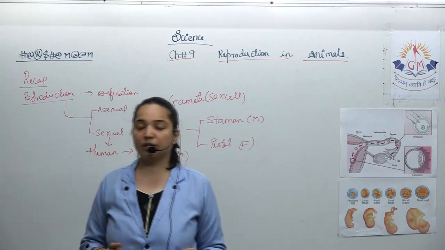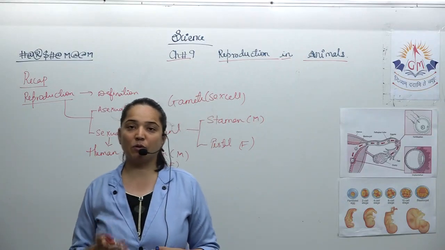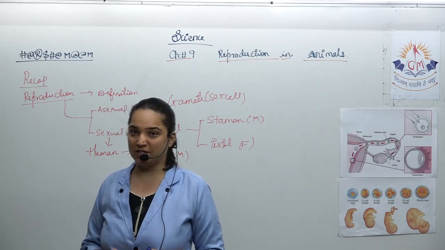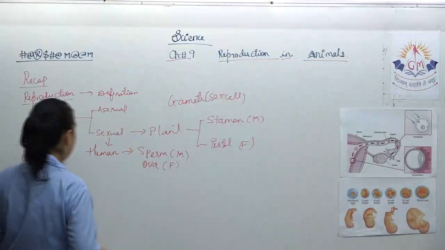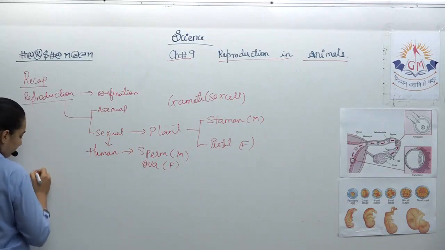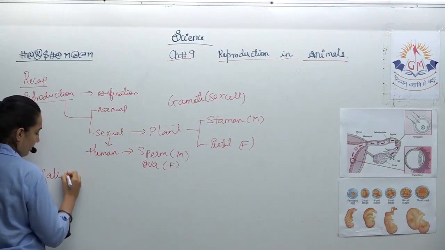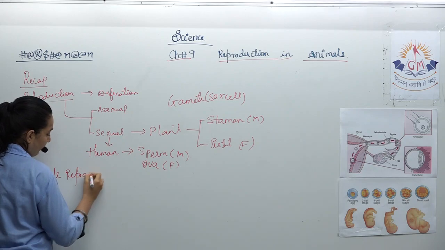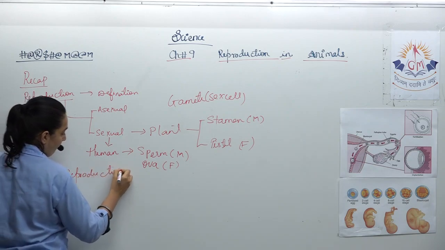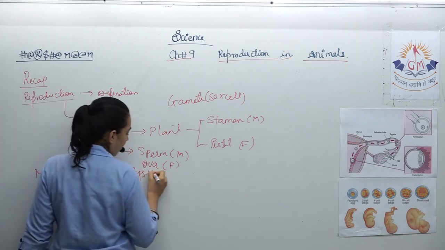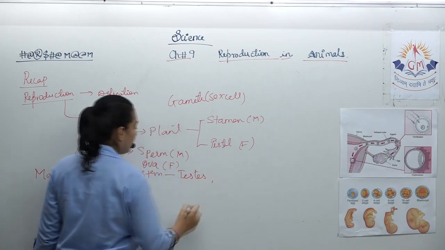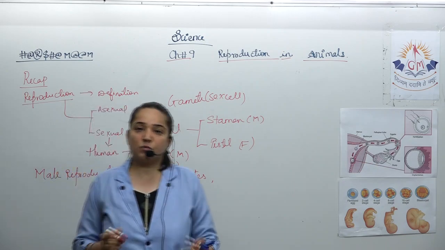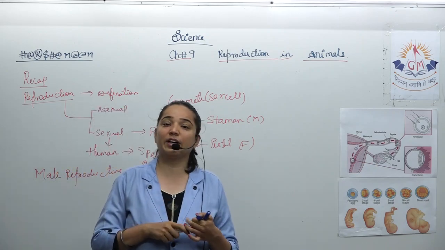Let us go further in depth about the male and female reproductive systems. If we talk about the male reproductive system, try to recall what was in it. Testis, the very first part, is where the sperms are produced, held in the scrotum.